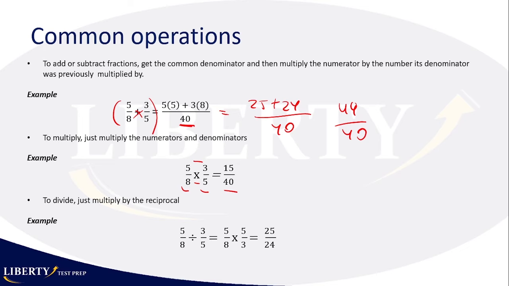Now, if you want to divide something, in division you are basically multiplying by the reciprocal. So if you divide 5/8 by 3/5, what you do is multiply 5/8 by the reciprocal of 3/5, which is 5/3. So it's the same thing as multiplying, just with the reciprocal. This is something you're going to have to do all day long when dealing with the GMAT, so it shouldn't be a problem at all. It is basically the whole framework, the tools you're going to use for the GMAT, and you should feel 100% comfortable doing this.